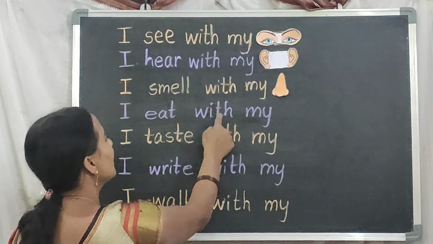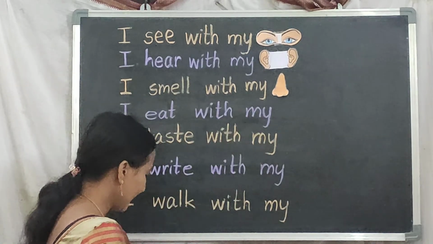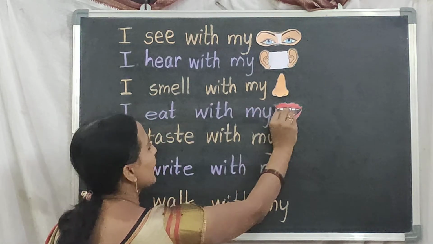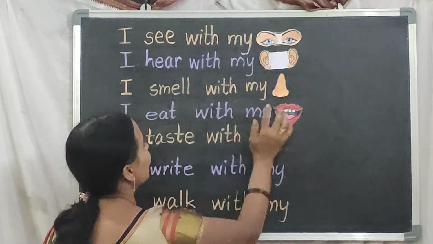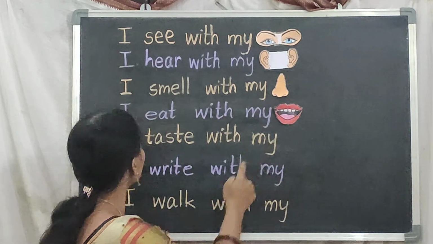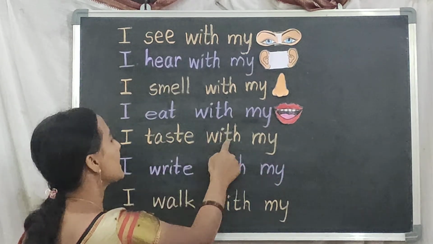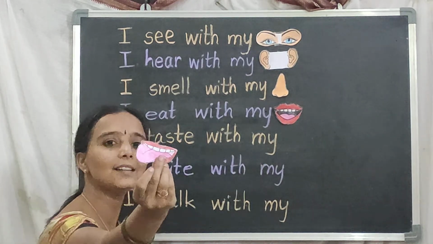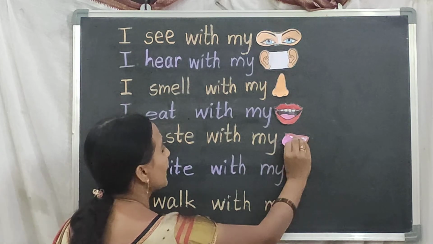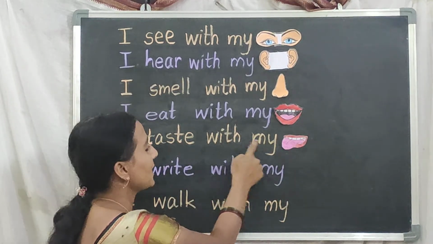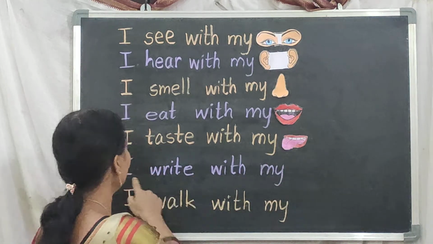I eat with my, take the mouth picture and stick here. I eat with my mouth. Next, I taste with my, take the tongue picture and stick here. I taste with my tongue.